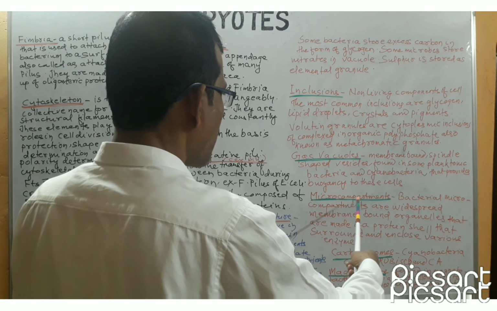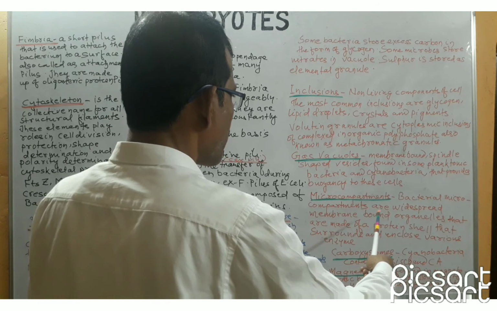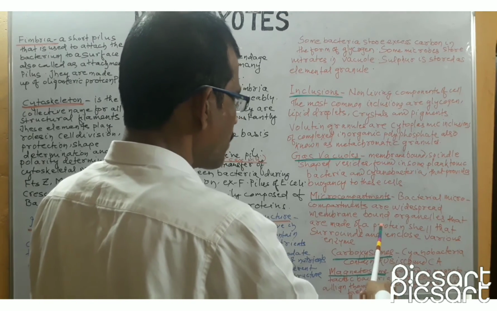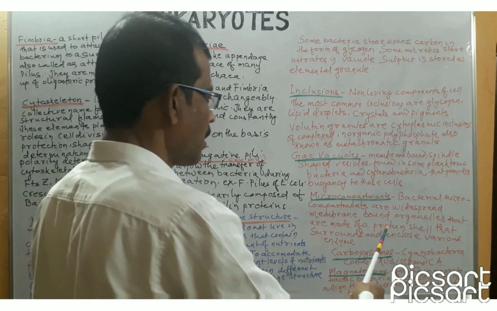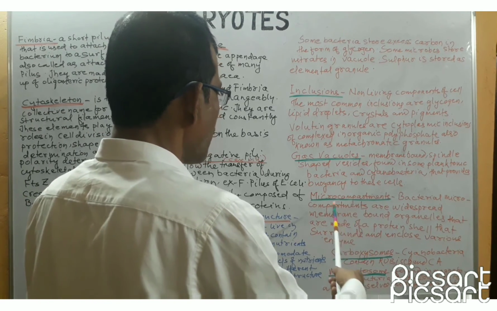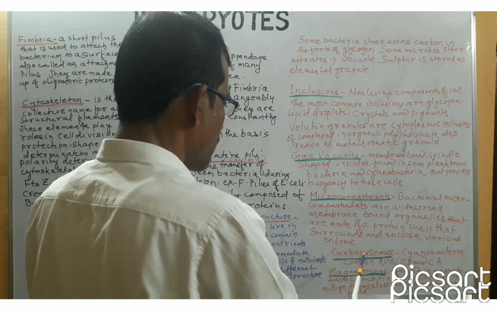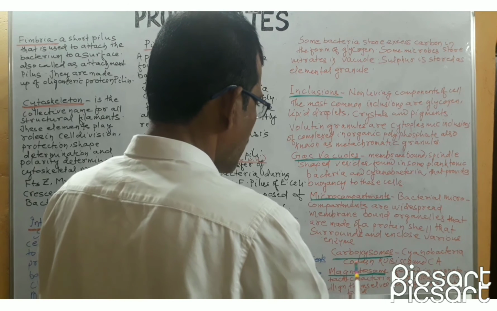Next is microcompartments. Bacterial microcompartments are widespread membrane-bound organelles that are made of a protein shell that surrounds and encloses various enzymes. Examples of microcompartments are carboxysomes and magnetosomes.